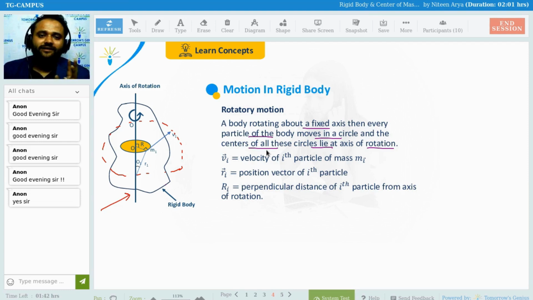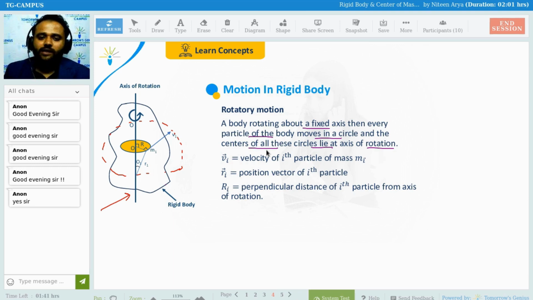Clear? So see, there are three things that can happen. If you apply a force, either it is going to break into pieces, or the shape of the object is going to change, meaning the distance between the minute particles is going to change. And if these two things are not going to happen, then the third thing is going to happen, that is, it is going to start rotating. Simple. Okay. So in rigid bodies, the first two things do not happen, so the third thing happens, that is, it starts the rotatory motion.